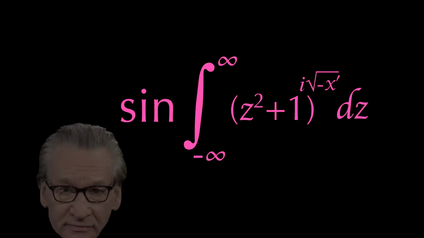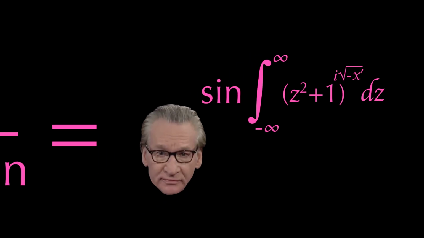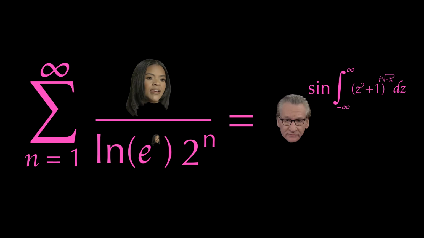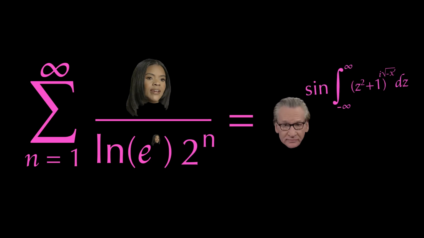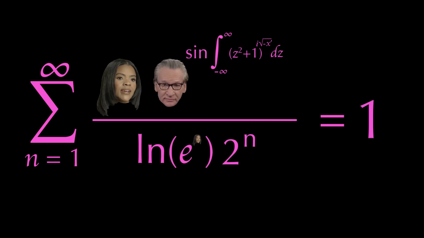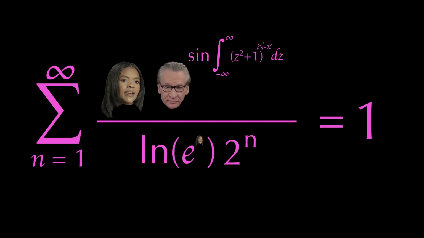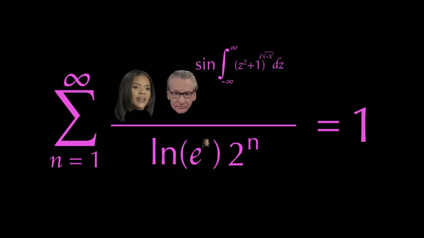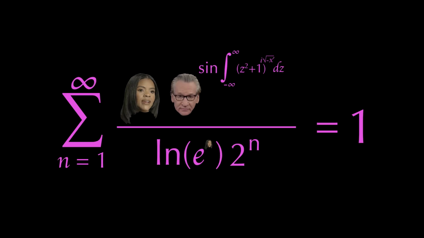Okay, awesome. We have done some crazy mathematics on Maher, and we have Candace Owens waiting on the other side. And this equation already looks pretty intimidating. Alright, it is time to make our insane maneuver and put our lovebirds together. I am going to take this whole thing and put it over here, leaving just a simple number 1 behind. Now this works, but I'm not going to explain why. Again, brevity. See if you guys can figure it out on your own.